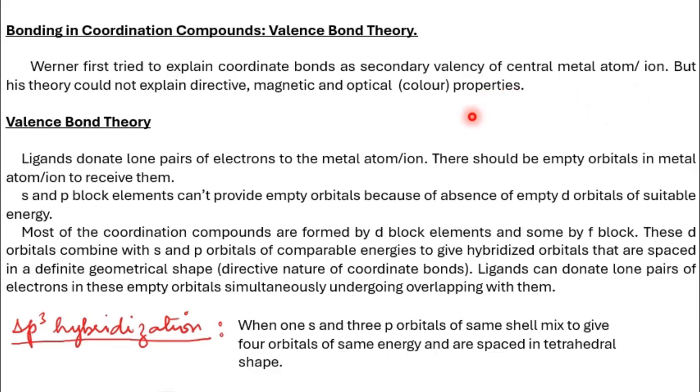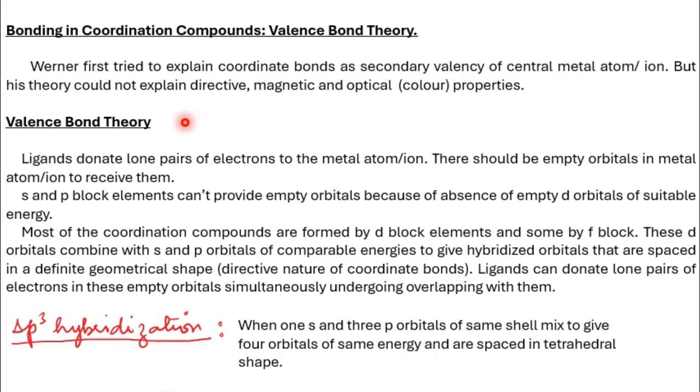But he could not explain with the help of this theory why there are directive, magnetic and optical properties of the coordination compounds. Directive properties means they have a particular geometrical shape in space. They have magnetic properties, means they can be either diamagnetic, paramagnetic or ferromagnetic. Optical properties means they have colors, deeper or lighter, or they might not have any color. Therefore, 4 or 5 more theories have been put forth to explain the bonding in coordination compounds.